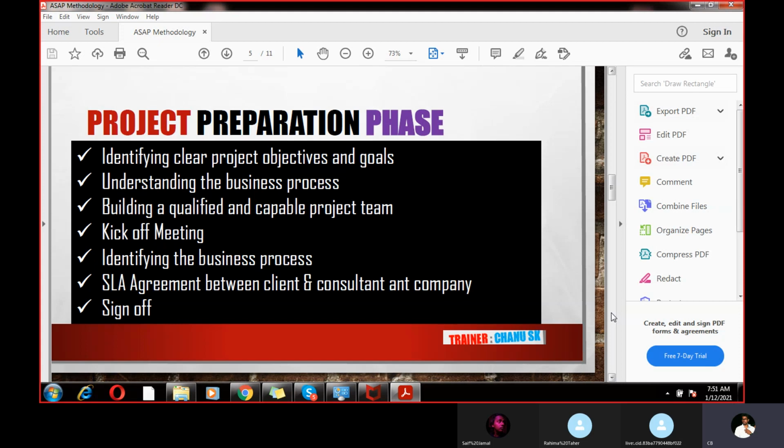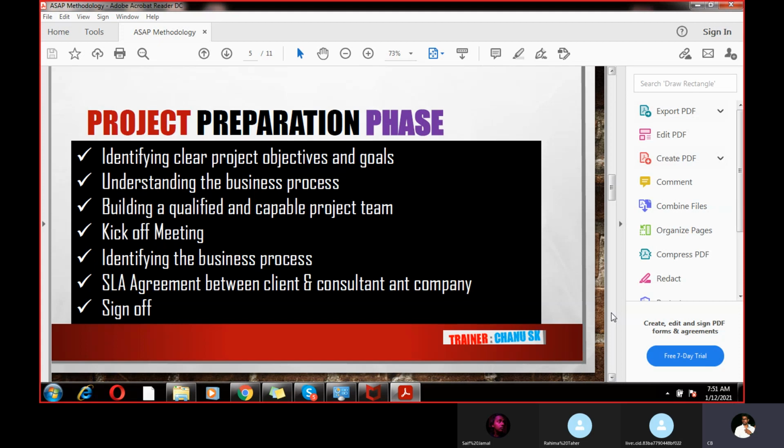In this project preparation phase, we will discuss the goals and objectives of the client, and the expectations of the client. What we need to do and how the information should be gathered from the client is an important task, because without knowing the information from the client, how can we map it into the SAP system? As a FICO consultant, we should understand what our requirement is.